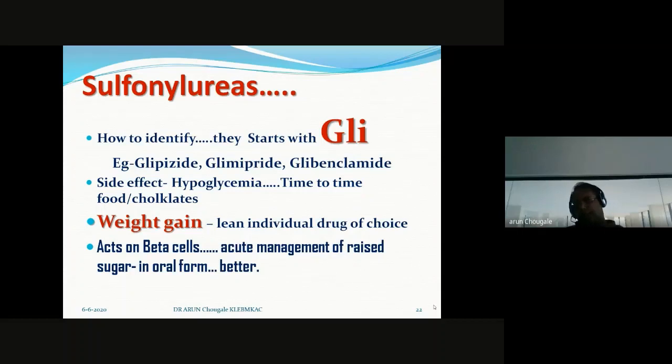sulfonylureas. That is glibenclamide, glipizide, glimepiride. Nowadays in practice, glibenclamide and glipizide are not abundantly practiced, but glimepiride is abundantly practiced. These are the two things we have to concentrate on: hypoglycemia, weight gain, and acute management of raised blood sugar with oral dosage.